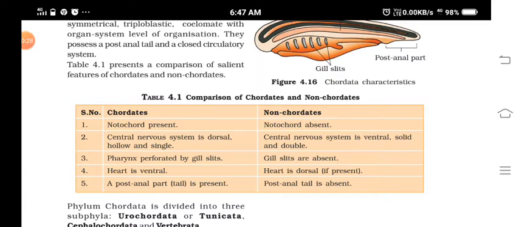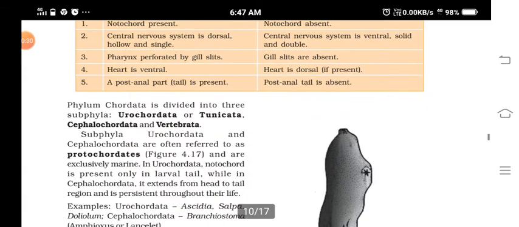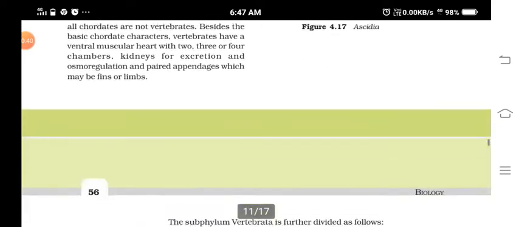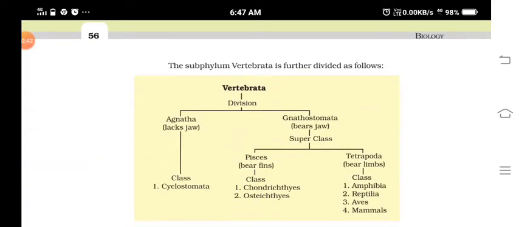I have told you there are three subphyla in the Chordata, that is Urochordata, Cephalochordata and Vertebrata. We have also studied Vertebrata is divided into Agnatha and Gnathostomata, and Agnatha includes what? Jawless animals. And we have studied about the class Cyclostomata.